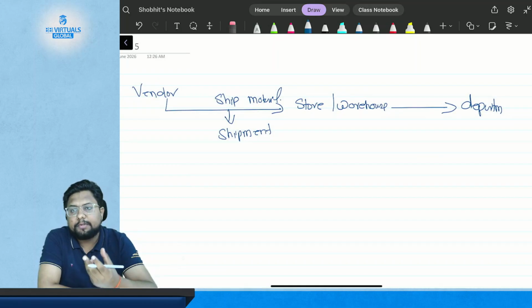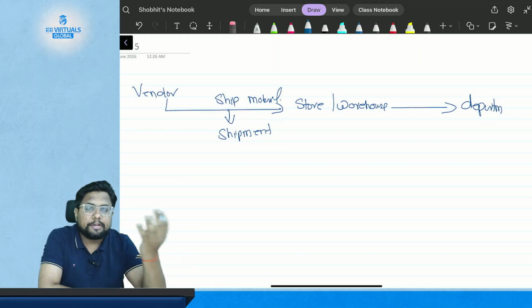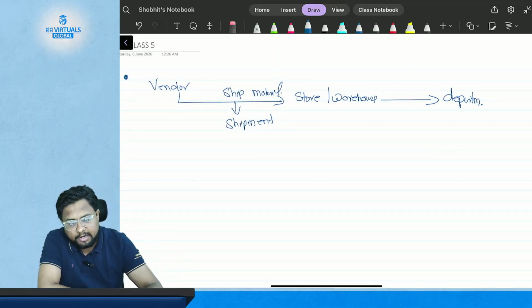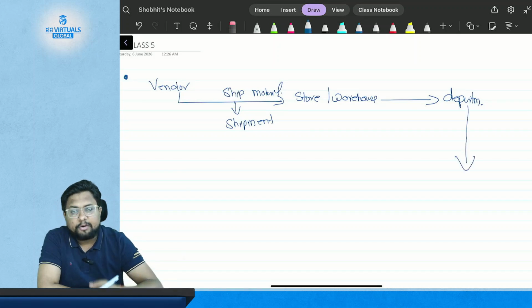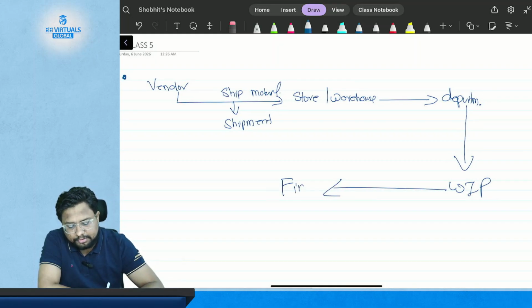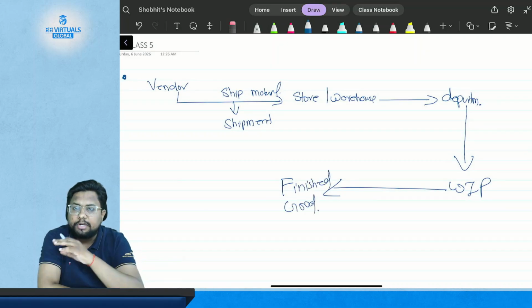Okay, the department which first ordered the material will have it transferred to them by the store. Then it will be handed over to the department. Then the department will hand it over to the work in progress. Okay, and from work in progress it will go to the finished goods. Okay, so this is just a brief example of the journey of the material.